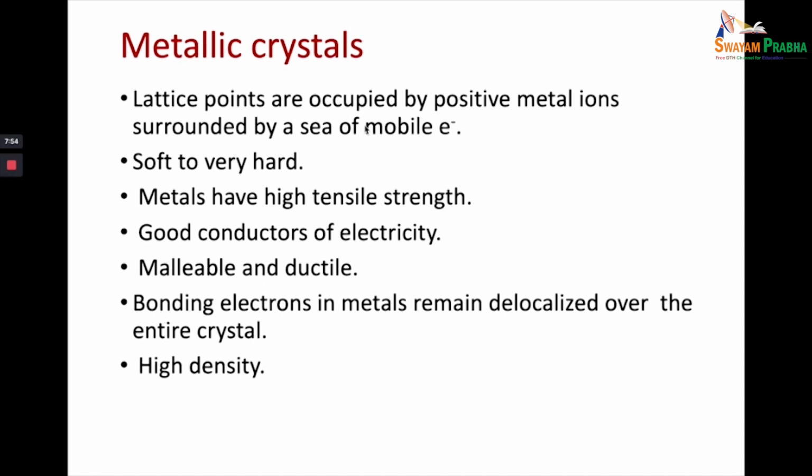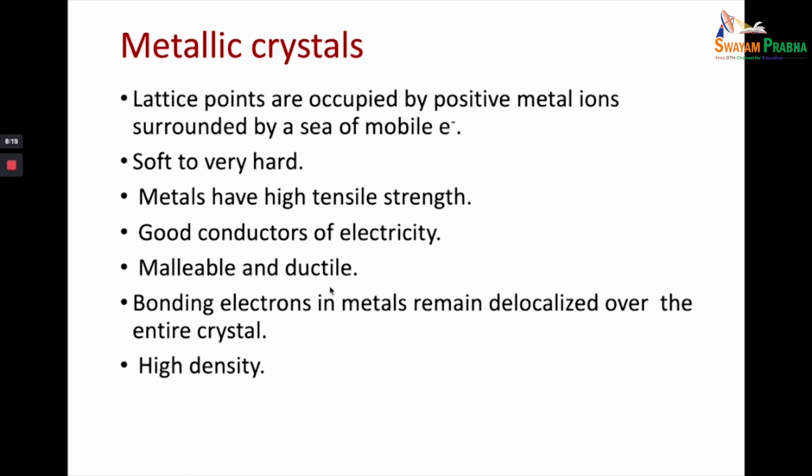So one, they have a silvery luster and high reflectivity. They can range from soft to very hard. They have very high tensile strength. Their thermal and electrical conductivity is high, or we can say they are good conductors of electricity and heat.